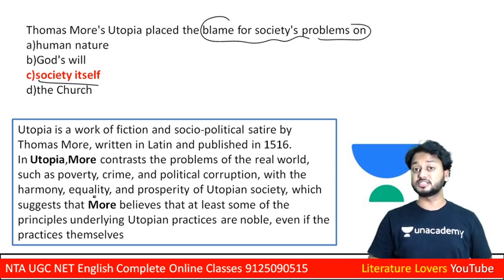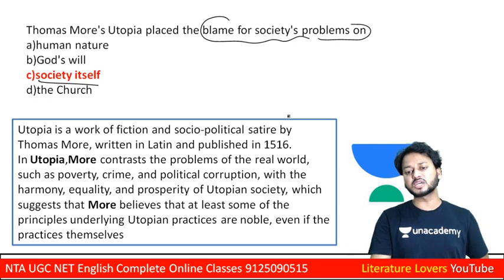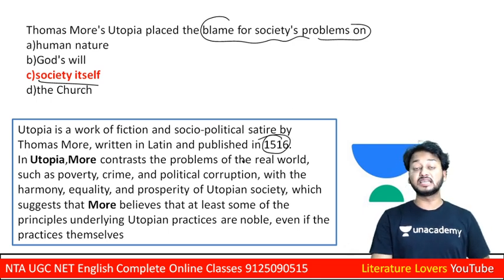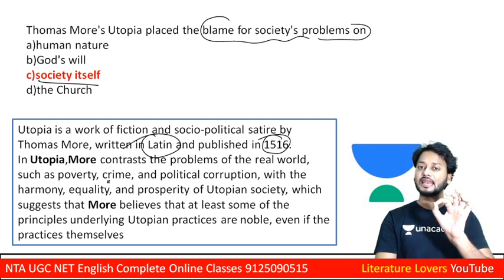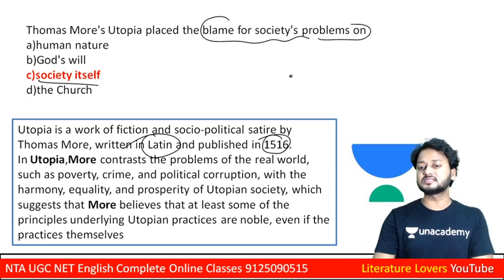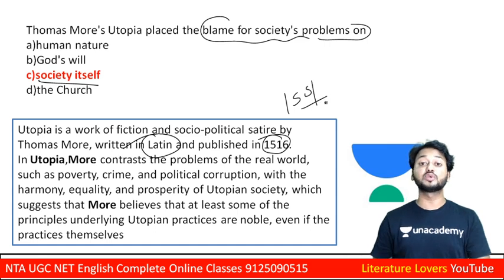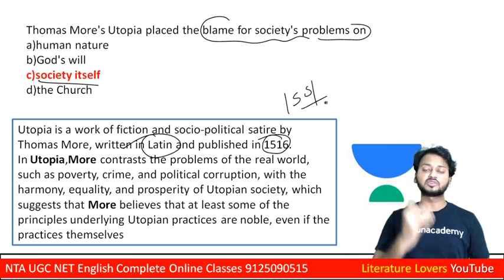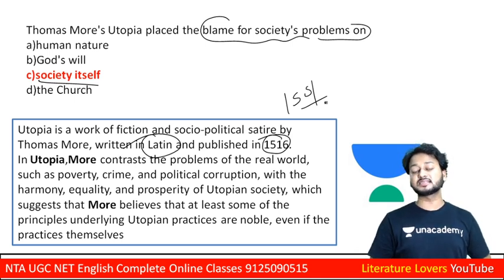Utopia is a work of fiction, and this is the work that was written by Thomas More, learners. And this particular work was written in 1516, and learners, you must remember, this work was written in Latin language. Later on, it was translated in 1551. So learners, in 1551, it was translated into English. And see, learners, the major theme that can be seen in this particular work.